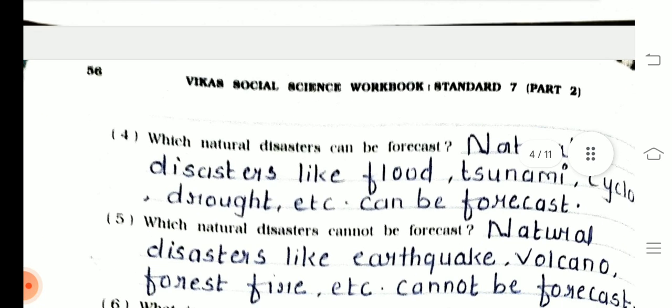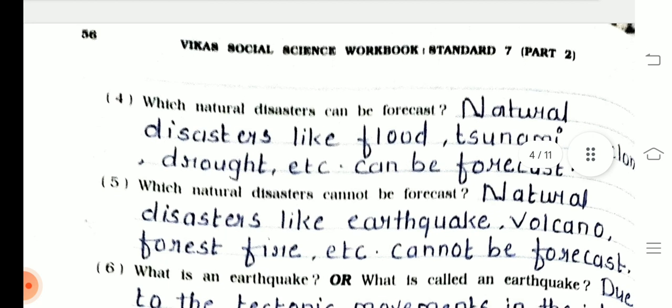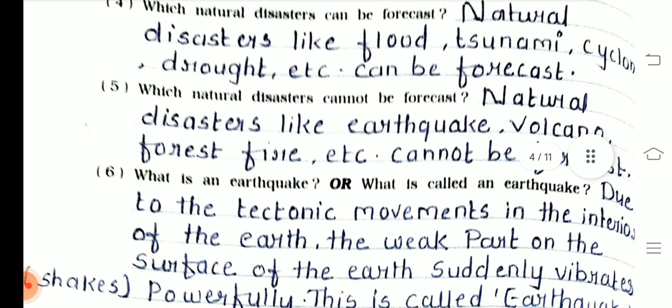Next page. Question number 4 is which natural disaster can be forecast? Natural disaster like flood, tsunami, cyclone, droughts, etc. can be forecast. Fifth one, which natural disaster cannot be forecast? Natural disaster like earthquake, volcano, a forest fire, etc. cannot be forecast. Sixth one, what is called an earthquake?